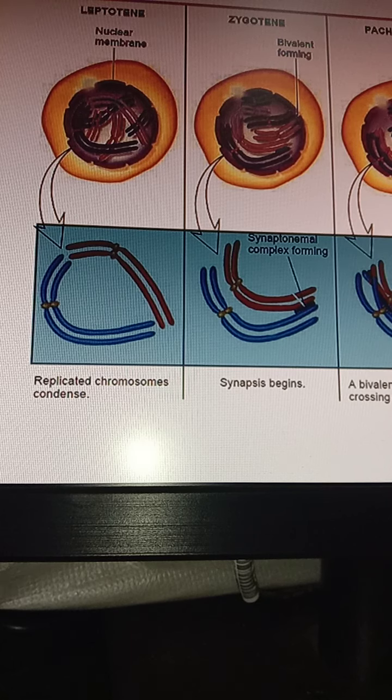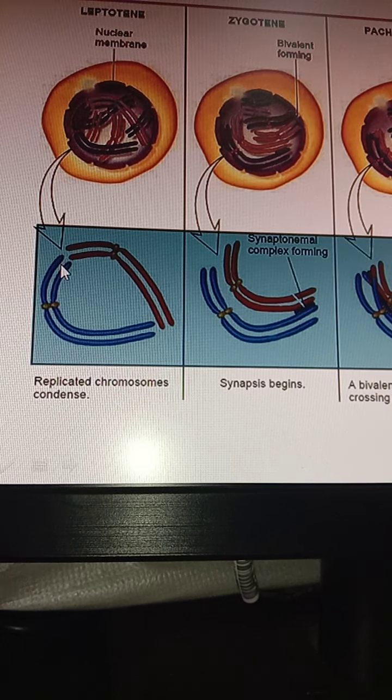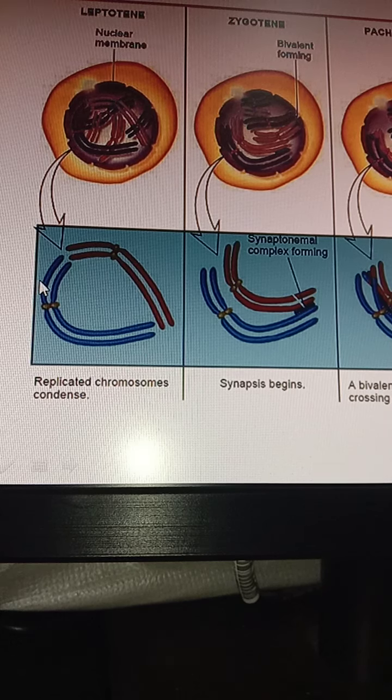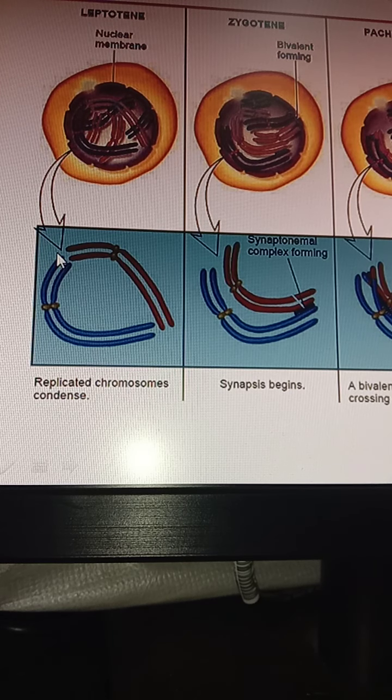They are not thickened, they are very thin. Just remember that lepto stands for thin thread, so here the chromosomes are in their thin thread-like structures.